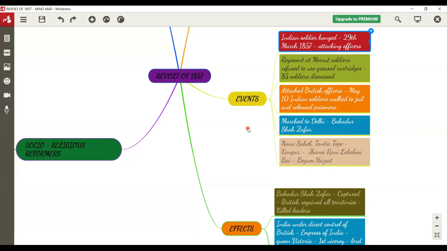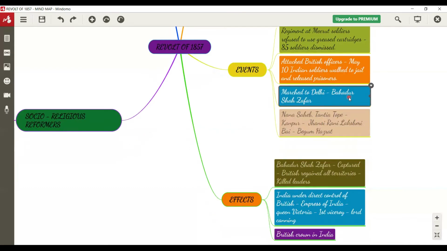And march to Delhi, Bahadur Shah Zafar. Do you know who is Bahadur Shah Zafar? He is the last Mughal emperor. In order to bring him under their control, Indian soldiers marched from Meerut to Delhi.